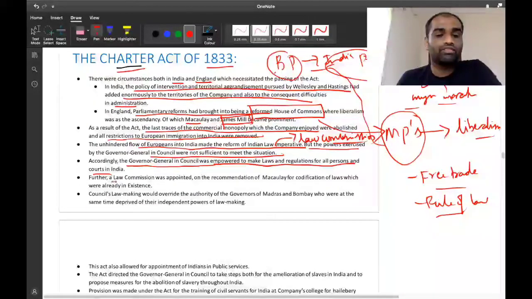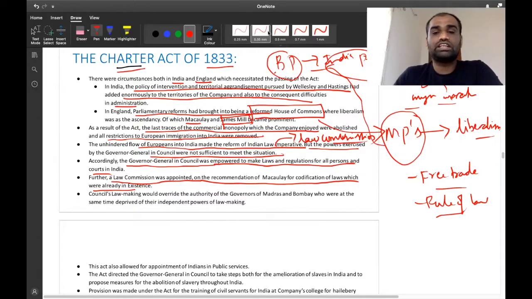Further, a law commission was appointed on the recommendation of Macaulay for the codification of laws which were already in existence. For streamlining the judicial administration between British people and Indian people, there should be some codification of Indian laws, right? Without codifying those laws, we cannot establish what will constitute Indian laws. So, for that purpose, the law commission was established by Lord Macaulay.